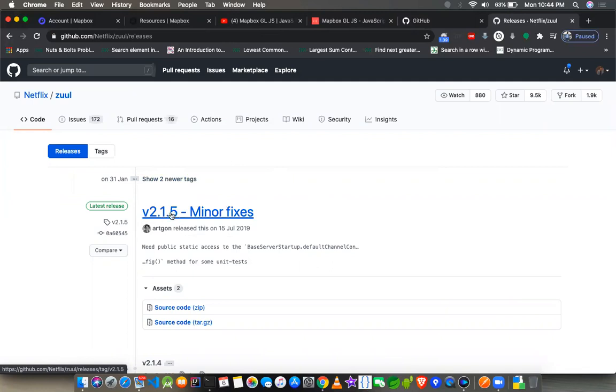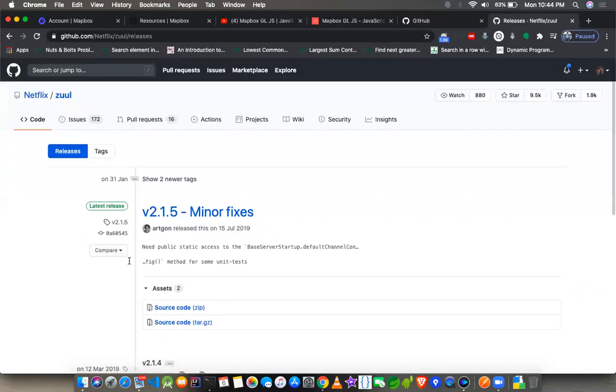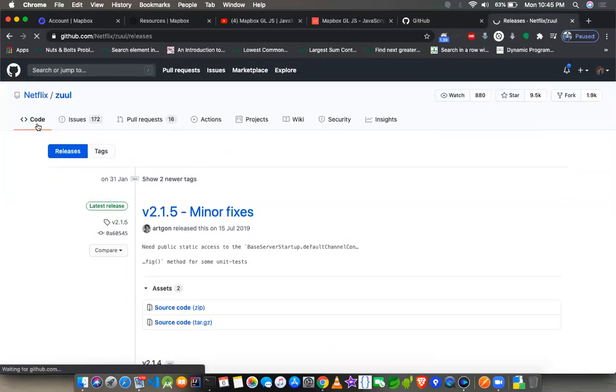So when we move ahead, for minor fixes, we increase this 5 to 6. If it is a major thing which is linked to this release, particularly release v2, then it will be 2.2. And if version 2 itself has reached the end of the scope, then we will make it v3. That is how software progresses. Okay, so you can see this particular version is the latest one, and we have the branches which we see over here.